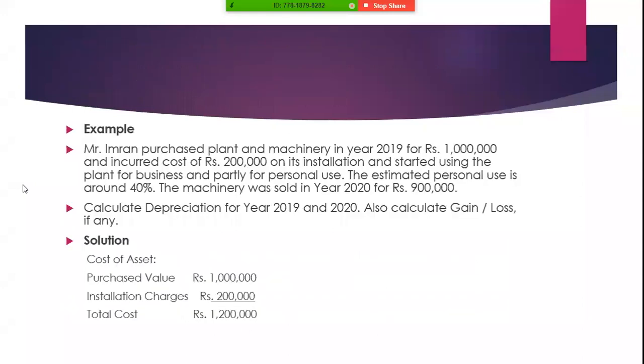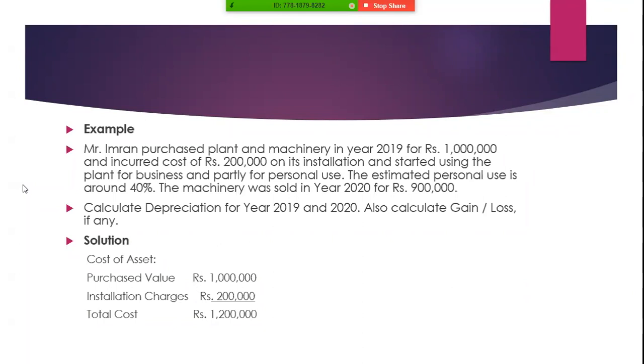There is an example: Mr. Imran purchased plant and machinery in year 2009 for 1 million, and the installation cost was rupees 2 lakh. He started using the plant for business and partially for personal use. The estimated personal use is around 40%, that says there is a business use of 60%. The machinery was sold in year 2024 for rupees 9 lakh. We have to calculate the depreciation for 2019 and 2020, and also the gain or loss, if any.